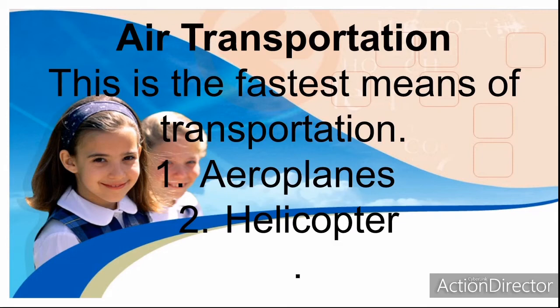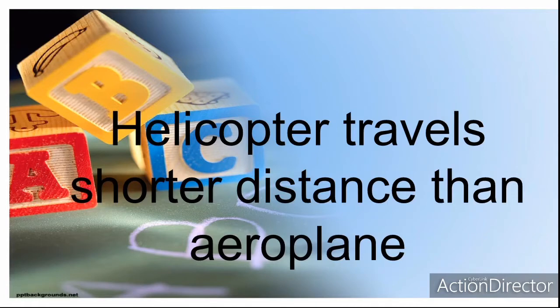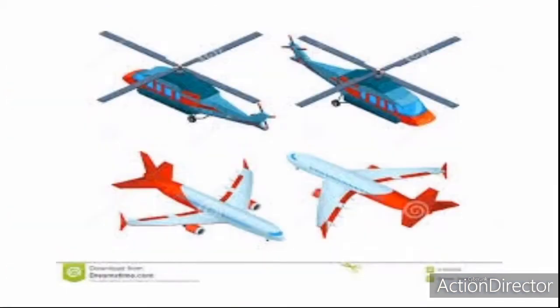Then, now you must also note this. Helicopter travels shorter distance than aeroplane. You must notice that helicopters travel short distance than aeroplane. These are examples of air transportation. Now, the one with the fan-like structure is called the helicopter, while the other one that do not have the fan-like structure is called the aeroplane. So note it from today.